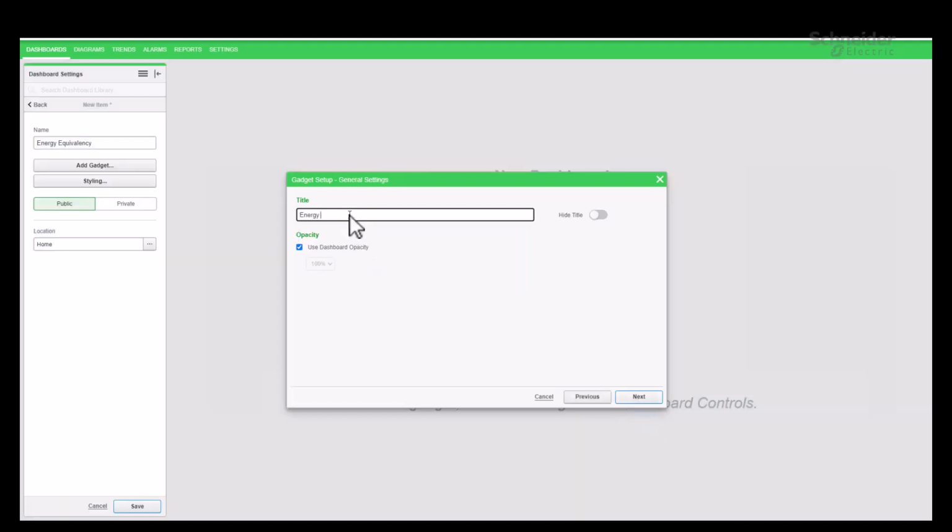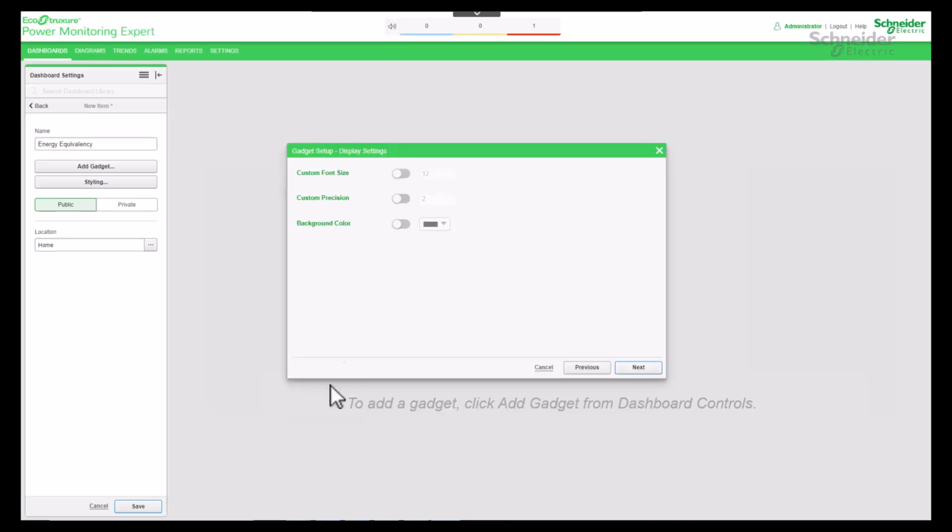After providing a title for the gadget, such as Energy Equivalency, and choosing the desired level of opacity, proceed to the next step. At this stage you have the option to customize the font, precision and color. But for now, proceed to the next step.